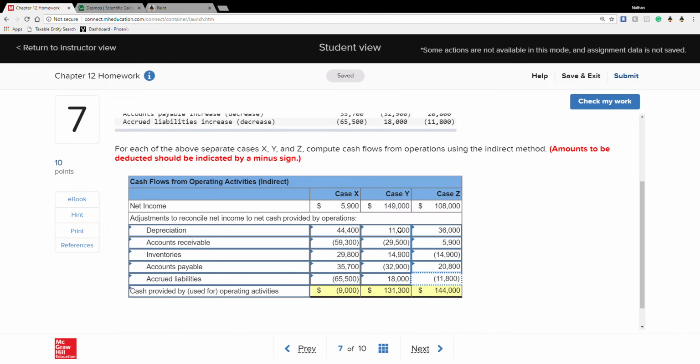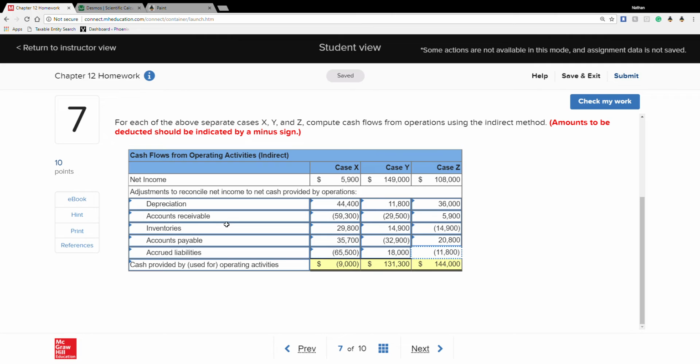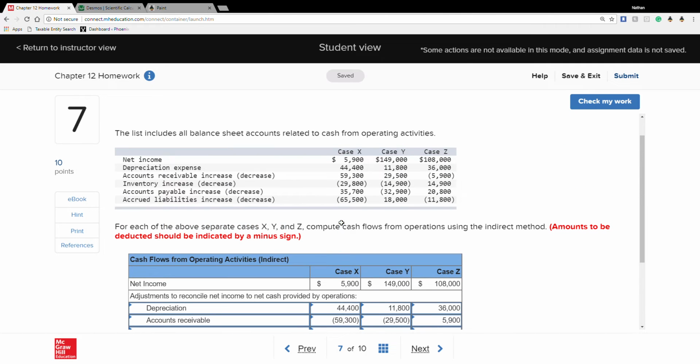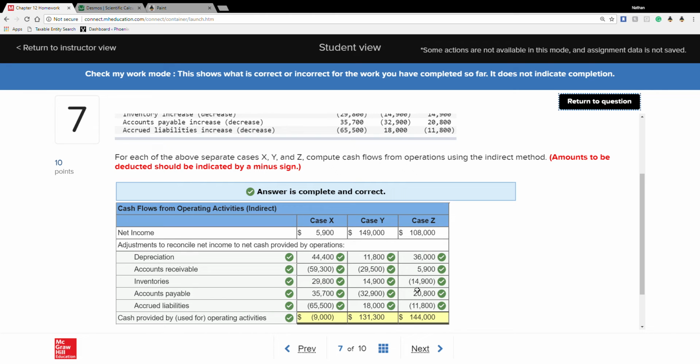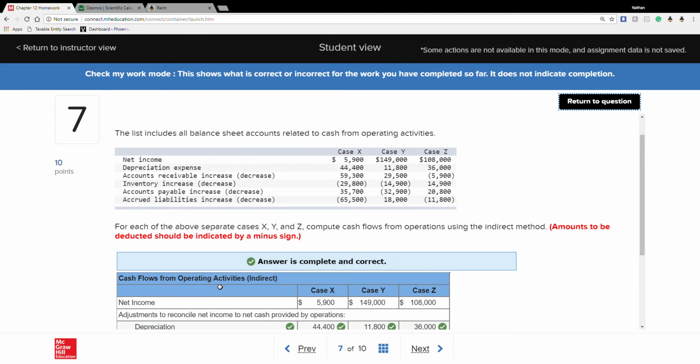So here they are again. Assets do the opposite of the increase and decrease, while liabilities stay the same. Again, hit check my work, everything's good. Okay. So that's the only thing to really watch out for when you're dealing with operating, is what increases and what decreases. As long as you remember that current assets do the opposite. If they increase in the comparable years, we do the opposite, you're good.